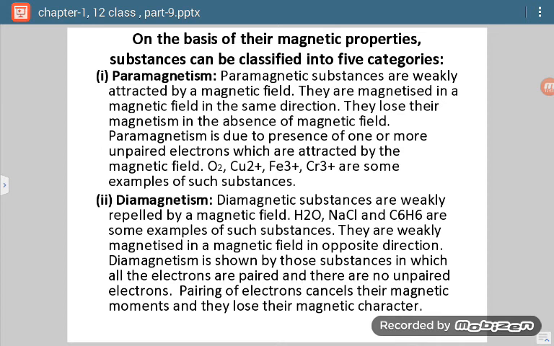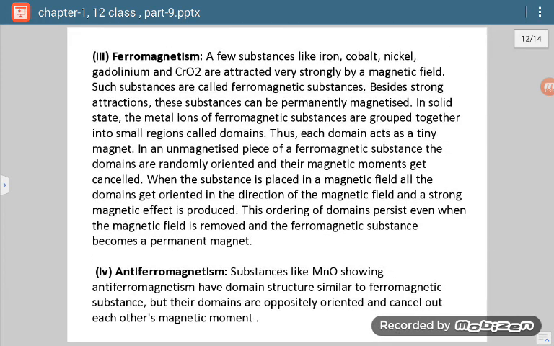Similarly, diamagnetic is the opposite of paramagnetic. Now diamagnetic substances are weakly repelled by a magnetic field, just like H2O, NaCl, C6H6. They are examples of diamagnetic substances. They are weakly magnetized in a magnetic field in the opposite direction. Okay, now let us come to the third type. Third is